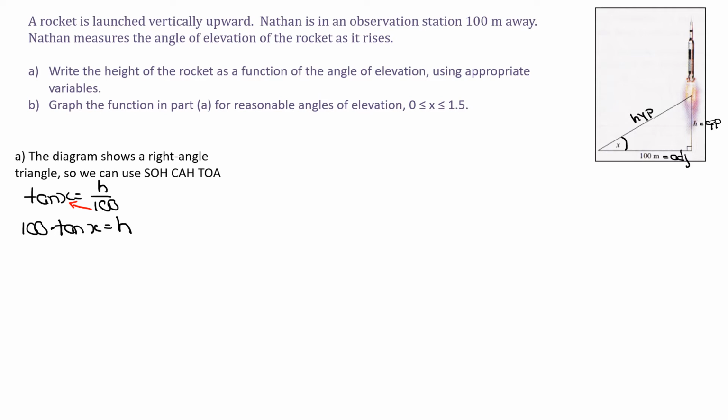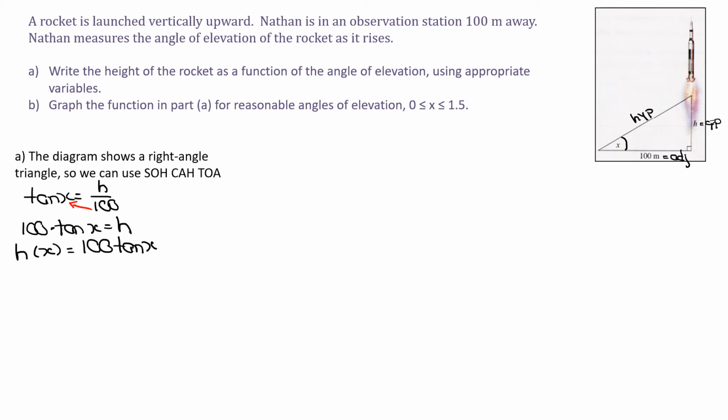So we've got h isolated. The reason I did that was because the question said, write the height of the rocket as a function of the angle of elevation. So I needed to get an equation, a formula for the height of the rocket, and I'll just put that in proper notation here. h at x equals 100 tan x. So we've modeled an equation from a word problem and a graph. That's all we had to do there.